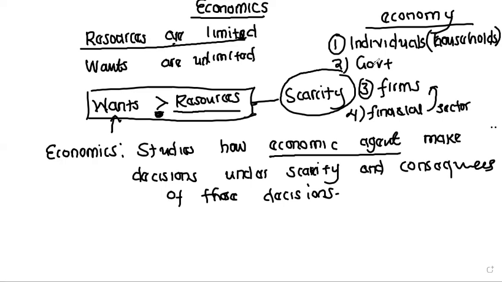So how are these individuals, for example you and me, making decisions? If we study how a person does that, then we are looking at the study of economics. So how do these people make decisions? That is what we refer to as economics. Obviously there are a lot of topics, but all of them lie within this same boundary. You won't find anything different about economics.